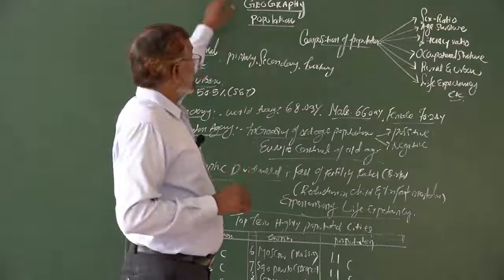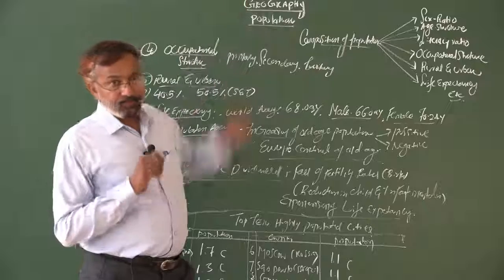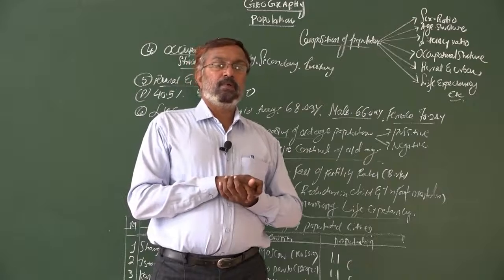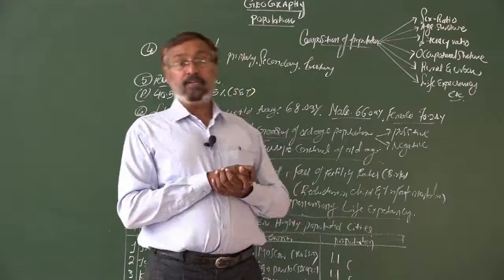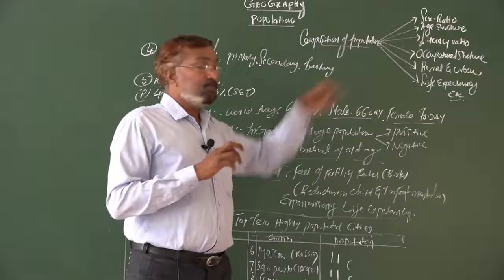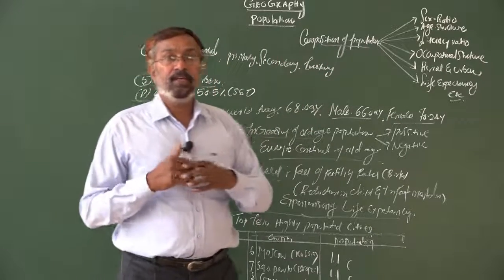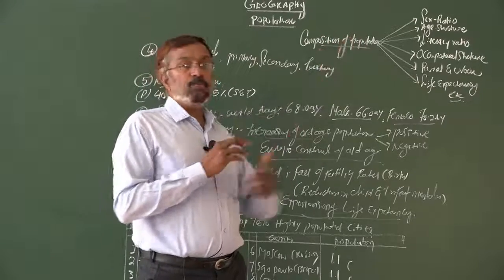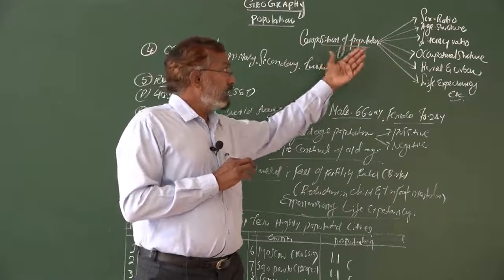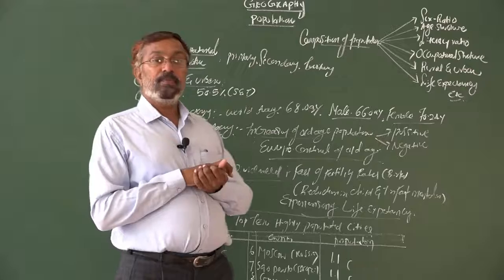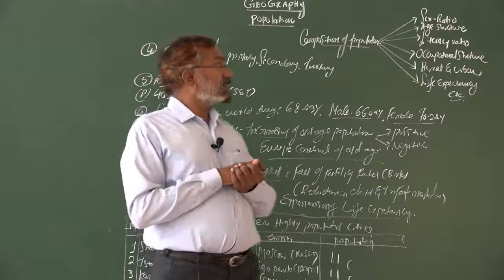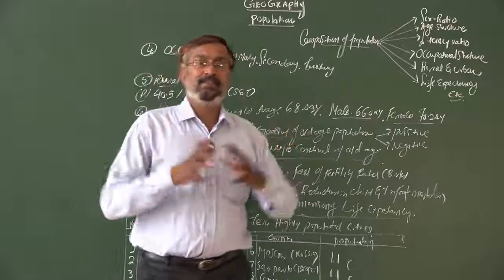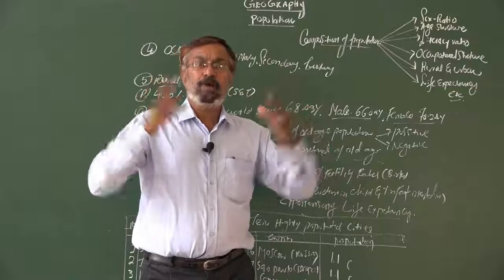Now, today, the subject is geography. You already know the second chapter, population. Several subchapters of population we have already completed. In the previous class we discussed some important matters, particularly what is composition of population, then sex ratio, age structure, literacy ratio, then occupational structure, rural and urban, life expectancy, race, and several factors which are related to composition of population.